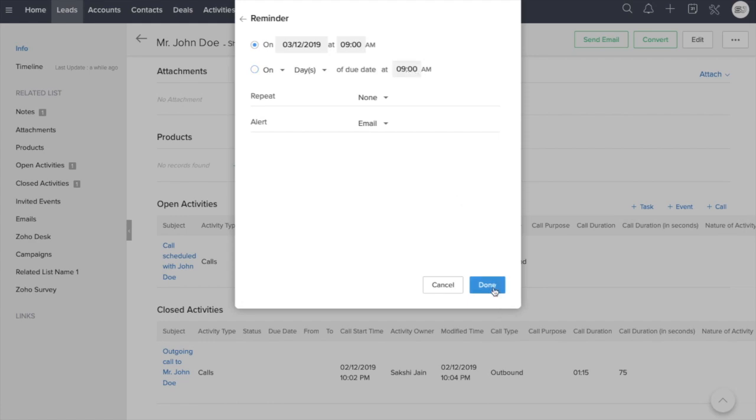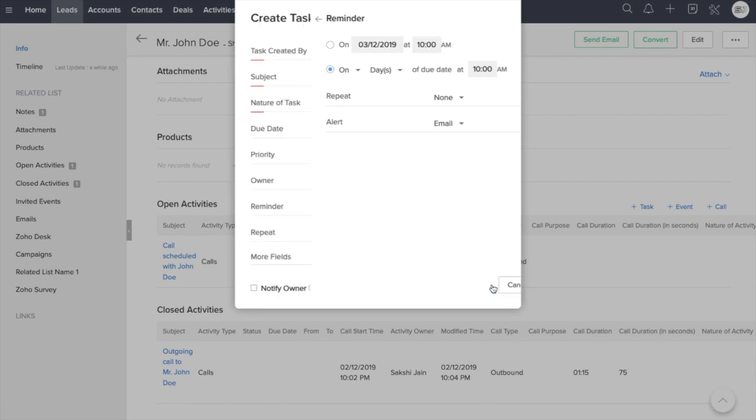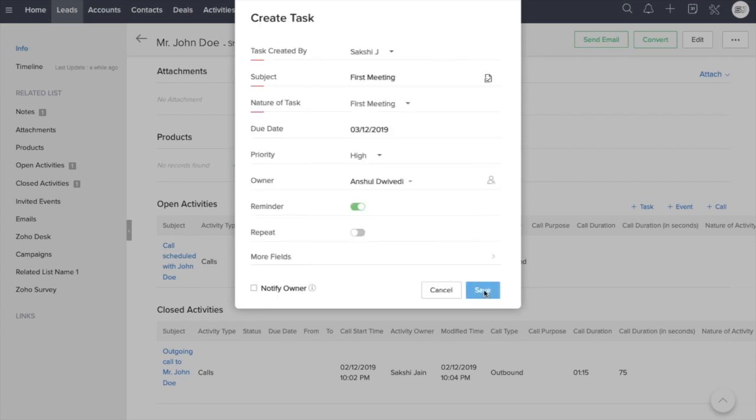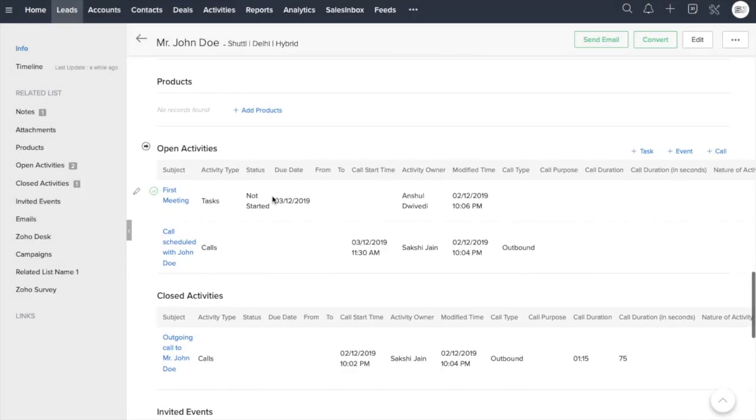Say I want to have it for 10. That's done. I'll save it. And so under open activity, you could see that Sakshi has created a meeting and assigned this activity to Anshul. As you could see now, Anshul is the owner of that activity.